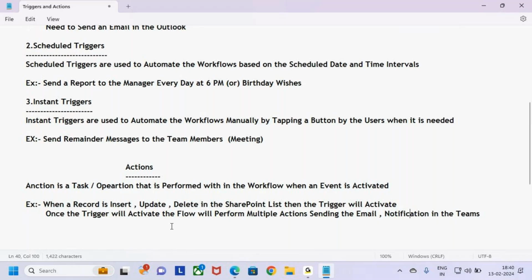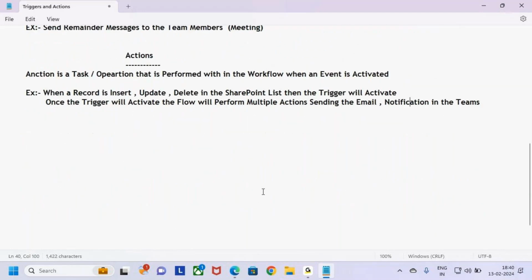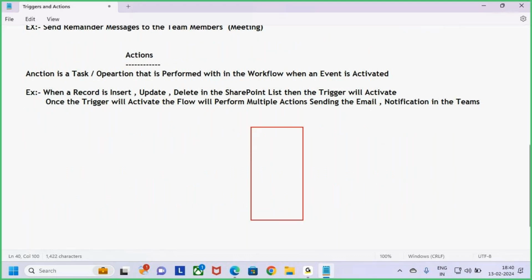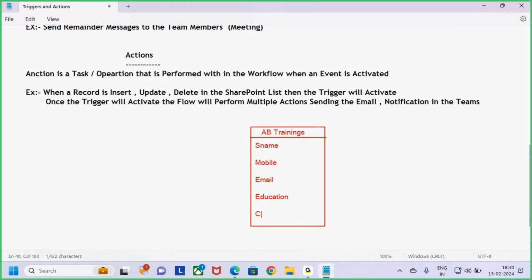Now try to understand, guys. Let me set up an example. I'm having one app in Power Apps. With the help of Power Apps, I'm creating one app. As I said already, I'm creating an app for AB Trainings. Whenever a student inquires, I want to enter the student details here. So I'm creating one form, an inquiry form: student name, mobile number, email, educational background, and for which course the student inquired.